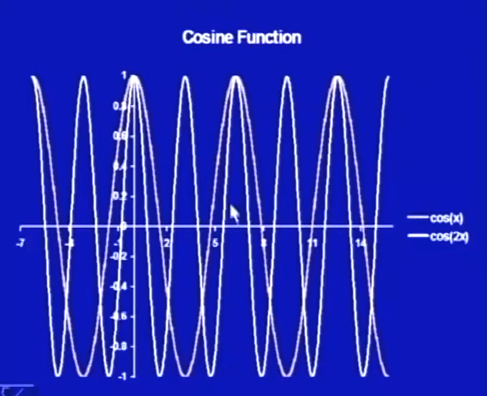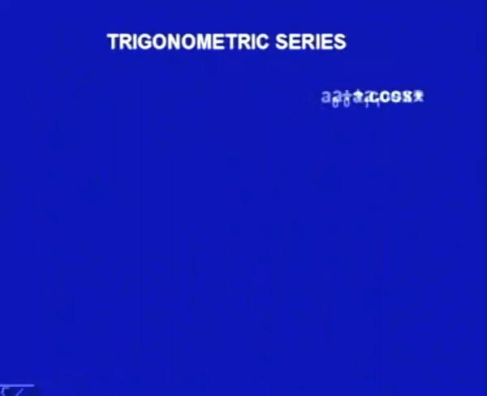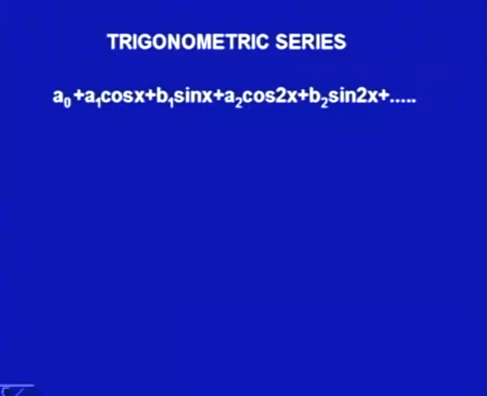Similarly, for cosine x, we have the period from 0 to 2 pi, and then cosine 2x is this white line. You find that it is repeating after pi, but we could go ahead till 2 pi and find that this is also of period 2 pi. So, we can say that sin x, cosine x, sin 2x, cosine 2x and so on are all of period 2 pi.